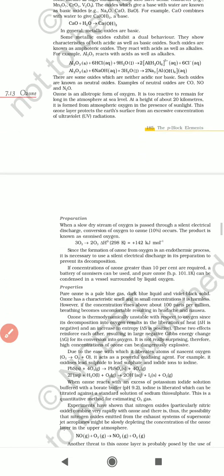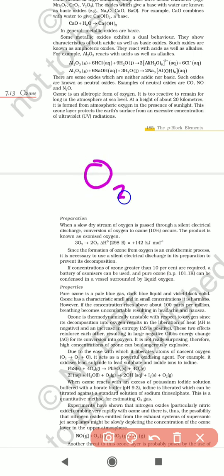Next one is ozone. What is meant by ozone and what are the major preparation methods? Let us see that now. Ozone is nothing but the O3 molecule. Ozone is also one of the allotropic forms of oxygen.